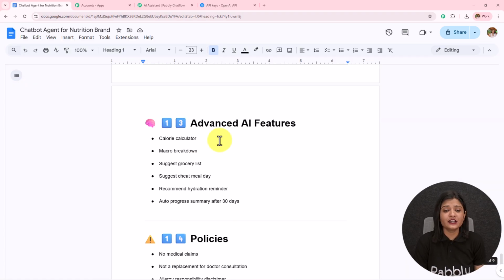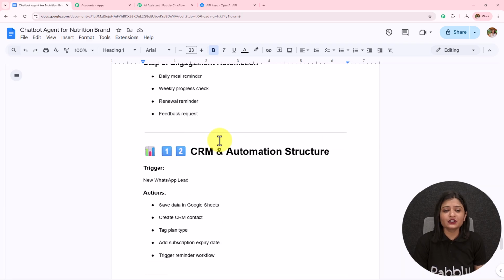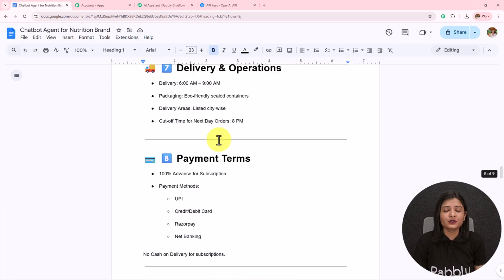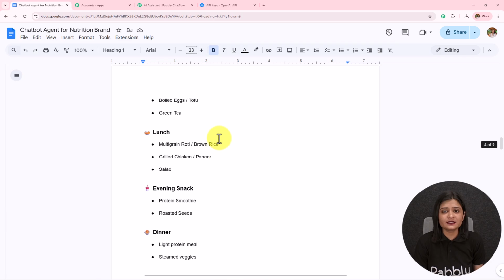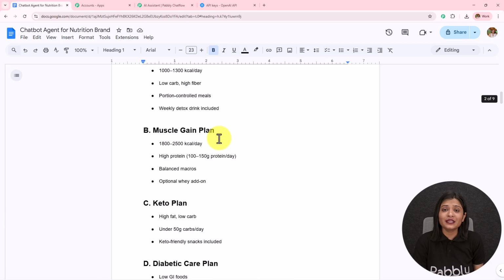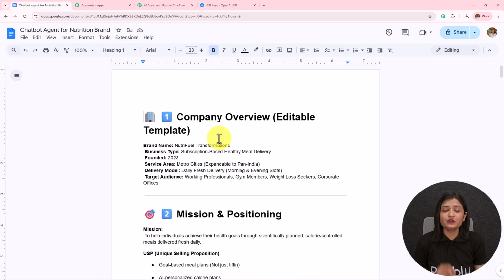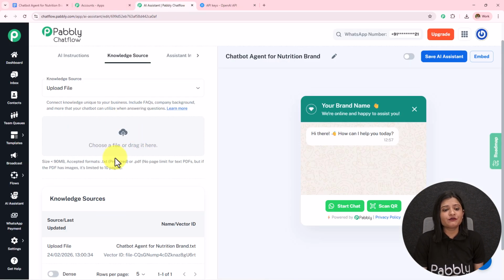I have created a detailed knowledge base, and you can also create a detailed knowledge base providing the knowledge of your product, services or your business, and based on that knowledge itself, whatever knowledge you are providing here, your AI agent is going to use that knowledge and reply to your customers. So you have to create a very detailed knowledge base, download this knowledge base in .txt or .pdf format, and then you have to upload it just in the manner I had done that. Now over here, if your PDF has images, the limit is up to 10 pages only.